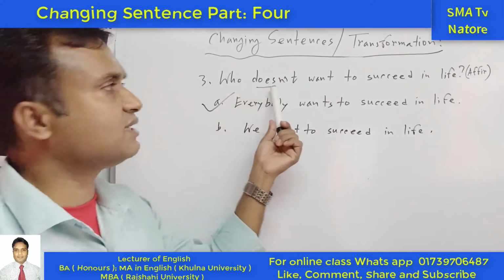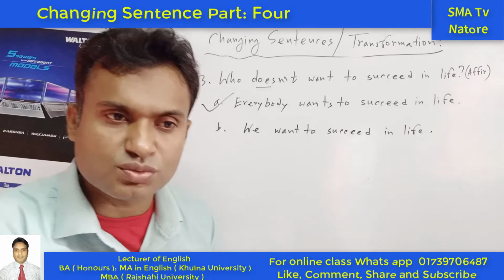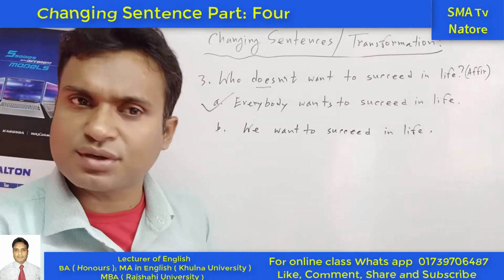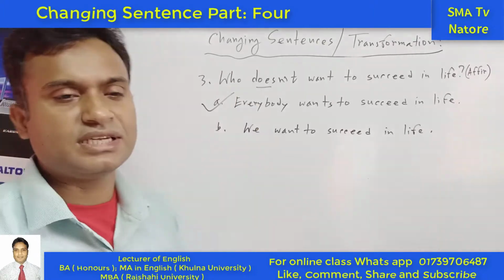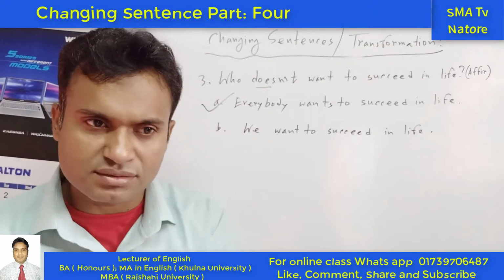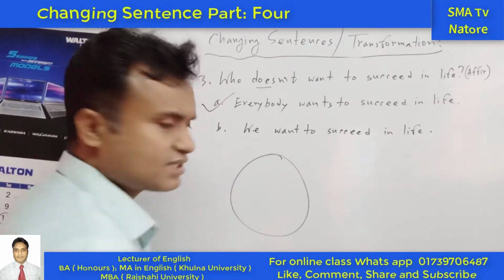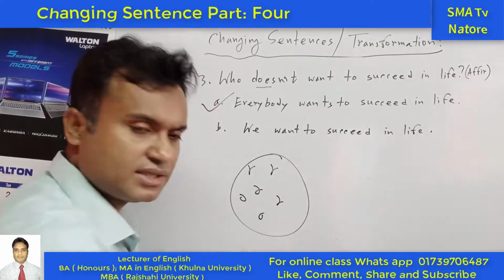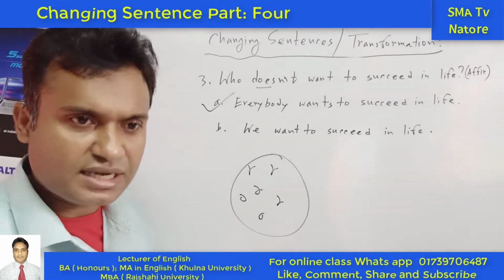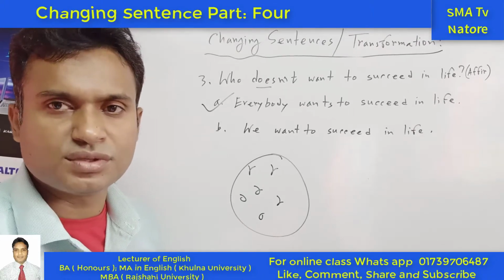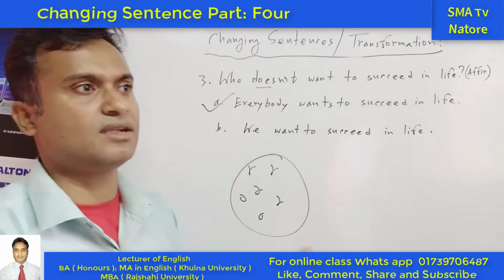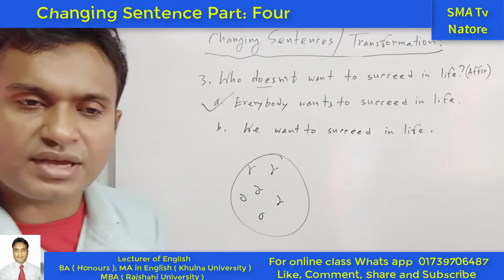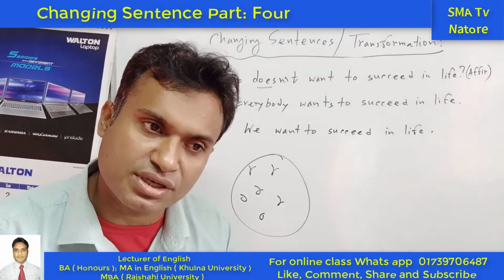So "who" takes "does"; it does not take "do". For example, we cannot say "Who do not want to succeed?" It is the wrong sentence because "who" is indicating the particular one. For example, in this classroom, one student, two students, three students, 4, 5, 6, there are 6 students. I am asking you, who can do this? Who can swim? Who can ride a bicycle? Who can ride a motorcycle? So I am asking every student particularly.